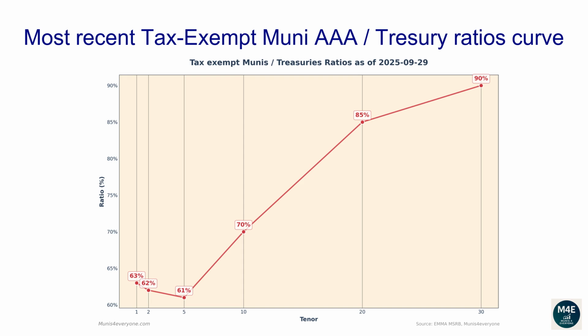The current one-year ratio is 63%. The 2 years ratio is 62%. The 5 years ratio is 61%. The 10 years ratio is 70%. The 20 years ratio is 85%. The 30 years ratio is 90%.